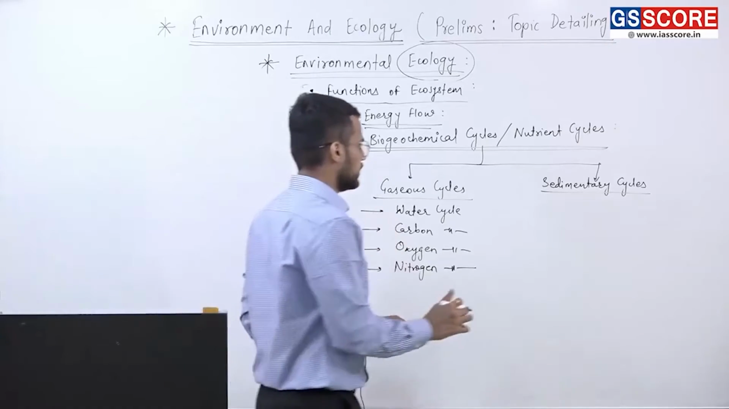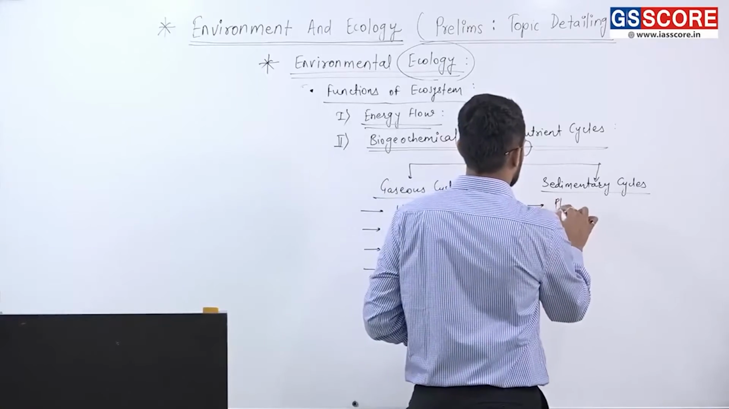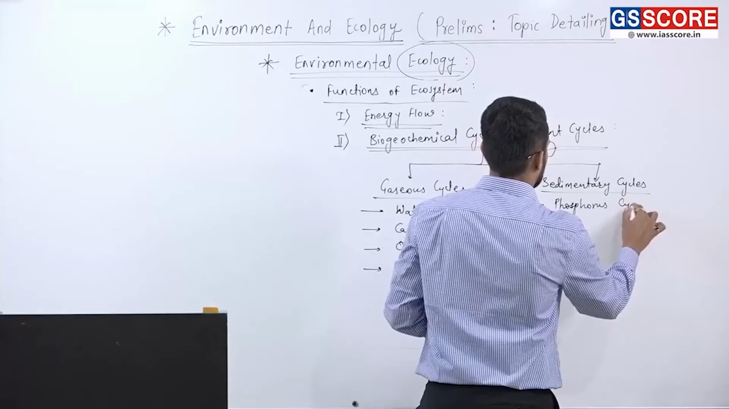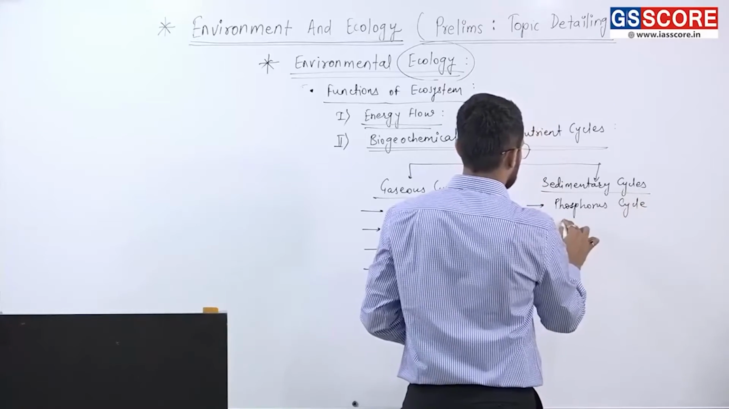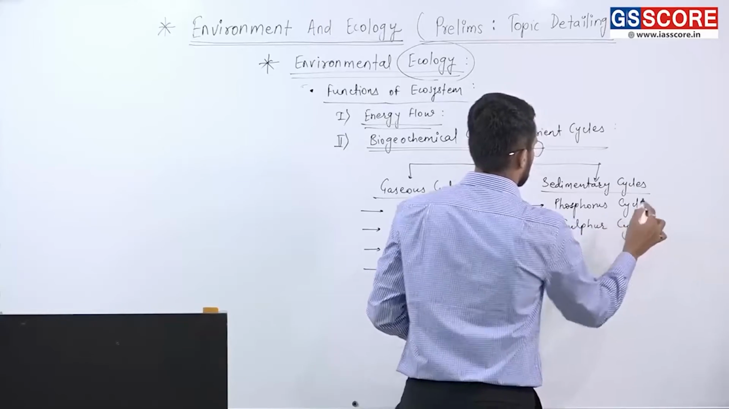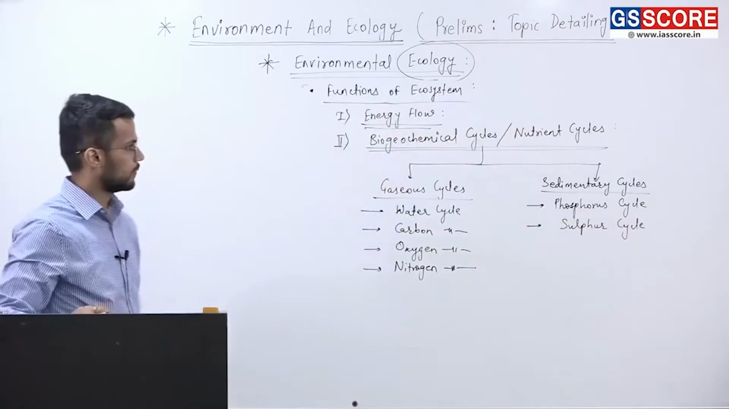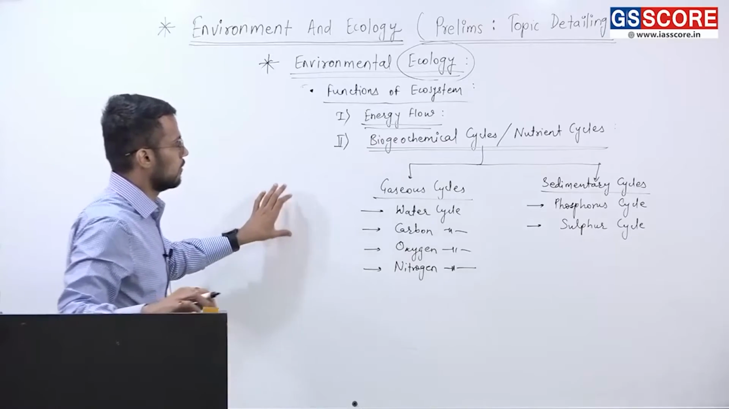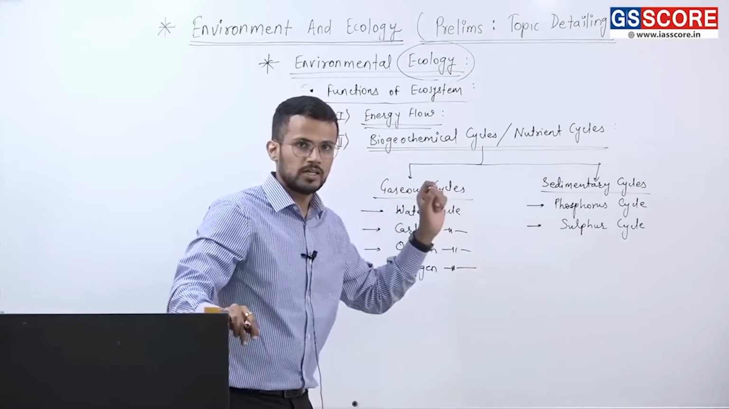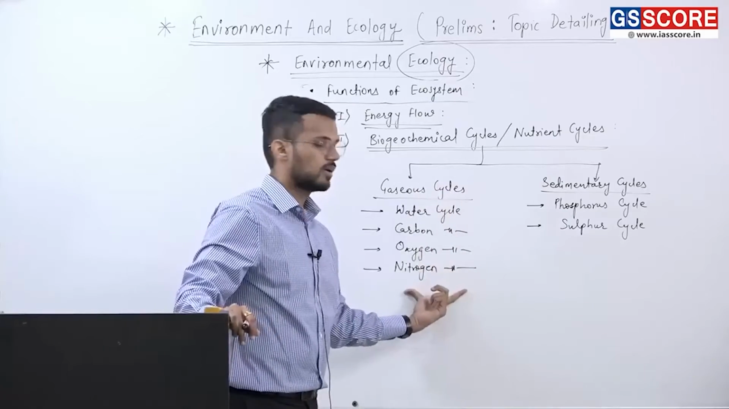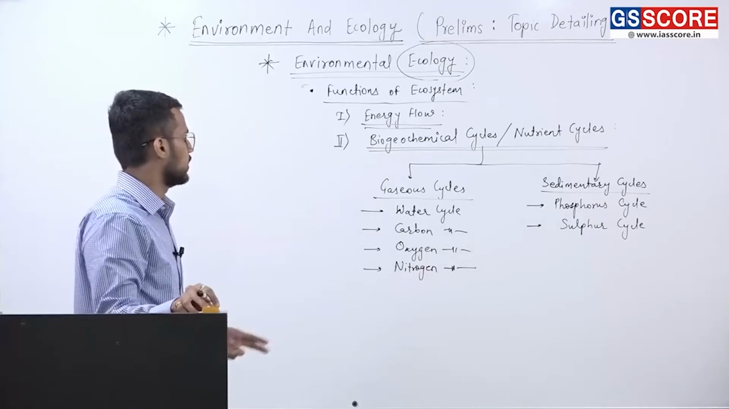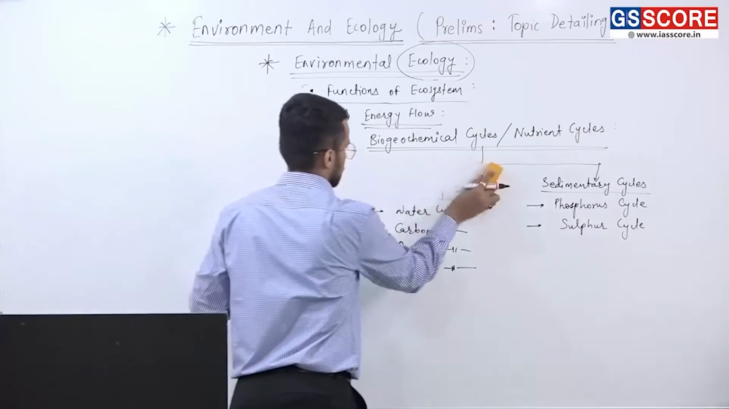Then there are sedimentary cycles like the phosphorus cycle and sulfur cycle. These biogeochemical cycles are important from the exam's perspective, especially cycles like nitrogen cycle. So that is the second function involved in the ecosystem. Next now.